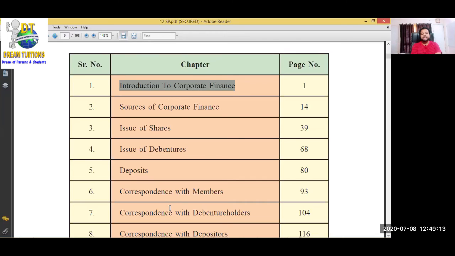What is the second chapter? Sources of corporate finance. From where does this money come into the company? What are the sources? Where will you bring the money from? Where is it available? Is that clear? It means they are going to teach in the second chapter of 12th where a company brings money into the business from. What are the sources? Where can we arrange the money from? Is that clear? There are two sources: own capital and borrowed capital. What is own capital? What is borrowed capital?